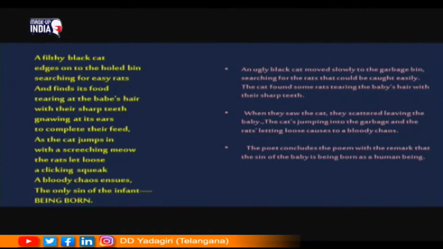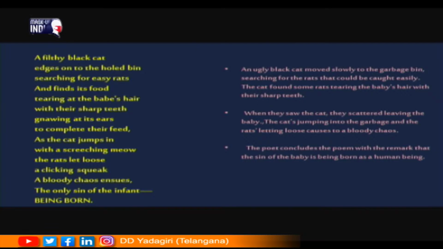Now, let us look at the summary of the last part. A filthy black cat edges onto the hold bin. So, in these two lines the poetess says that an ugly black cat moved slowly to the garbage bin, searching for easy rats and finds its food. So, why did the cat come to that garbage bin? The ugly black cat was searching for the rats that could be caught easily. That is why she has used the term easy rats.